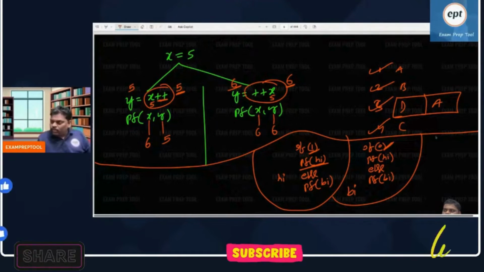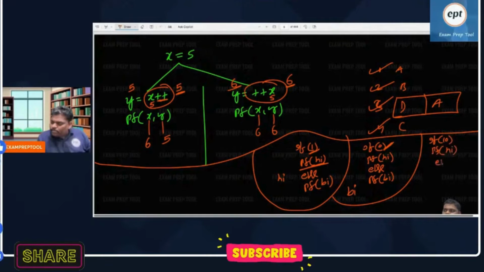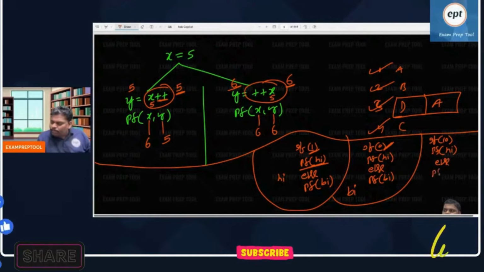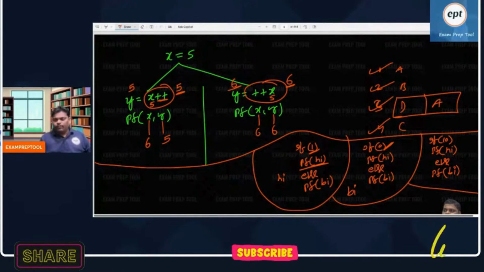Now see the next one. Everyone listen. If 10, print high, else print bye. What will it print? Everyone knows.